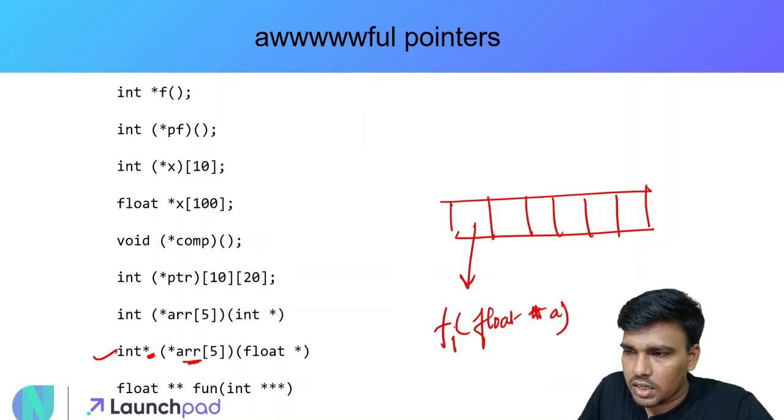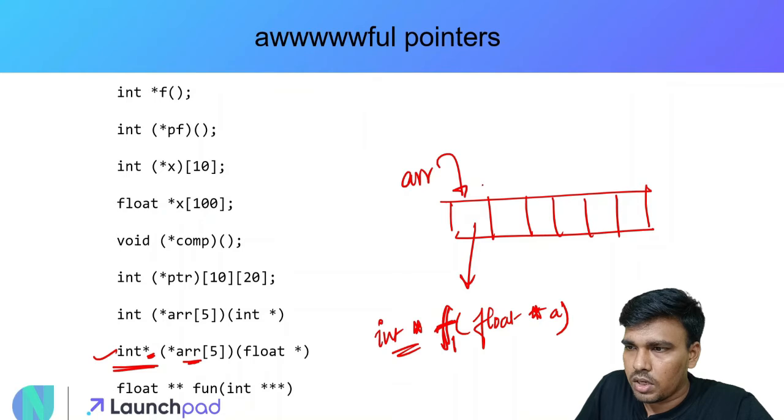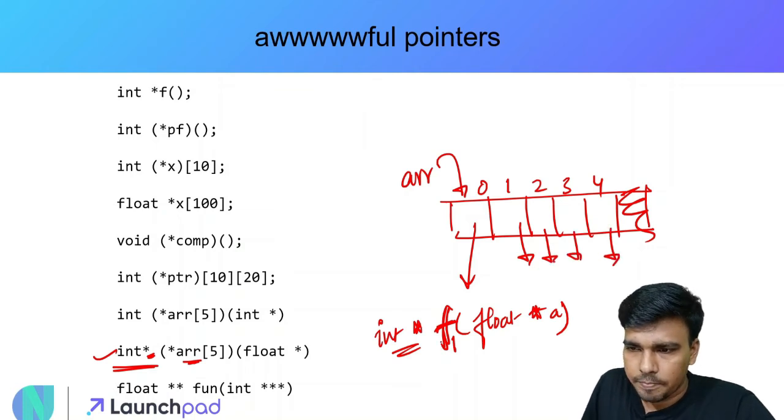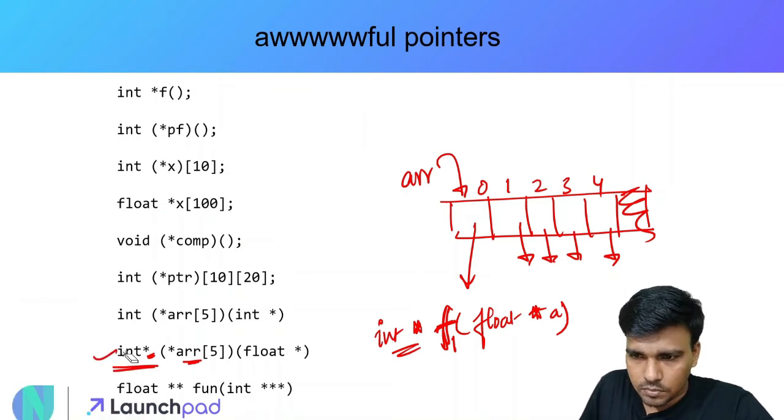Let's say it takes in something like this, and then this function f is basically returning an integer pointer. That's what this statement means here. And ARR points to this array wherein there are 5 locations and each location is pointing to a different function altogether. So I hope things are easy to understand now with this explanation.